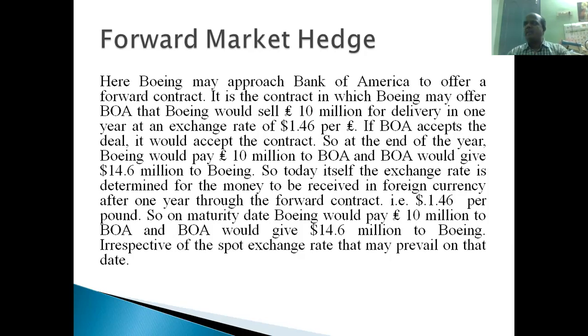Bank of America has the opposite prediction, whereas the Boeing Corporation guys predicted that from 1.50 it may go to 1.40. So they settle 1.46 as a quite acceptable deal for Boeing Corporation. If Bank of America has a prediction that from 1.50 it will go to 1.60, they will also accept this. Yeah, it's a quite decent deal for them. They think that it will go to 1.55.